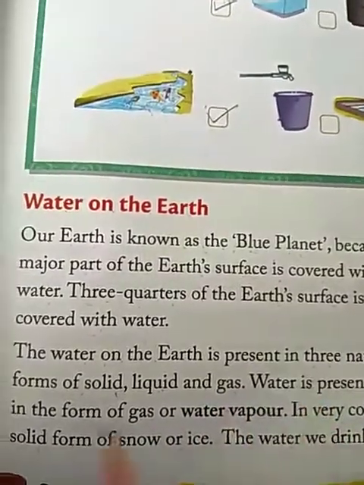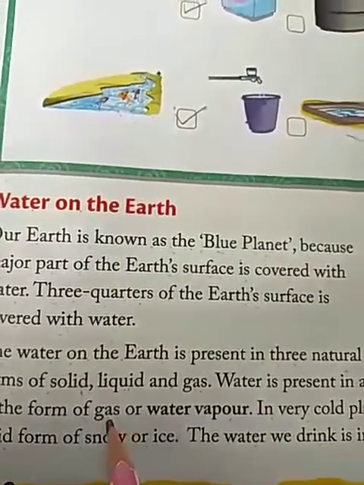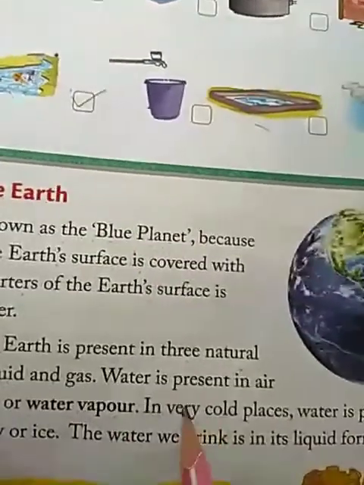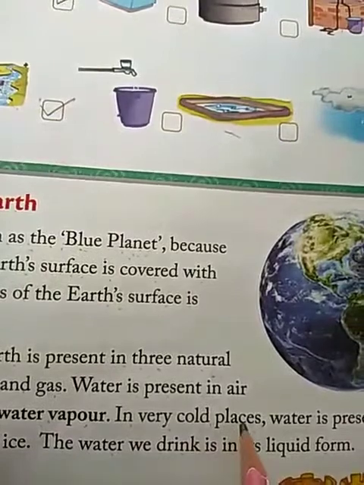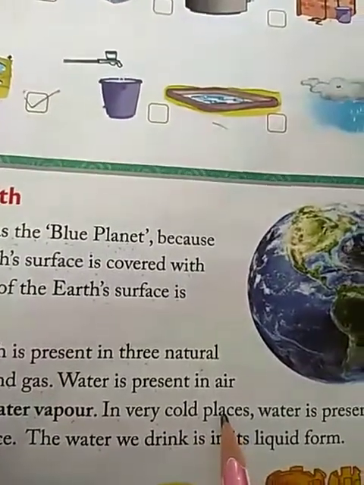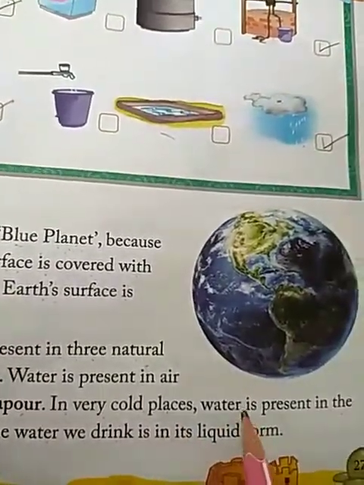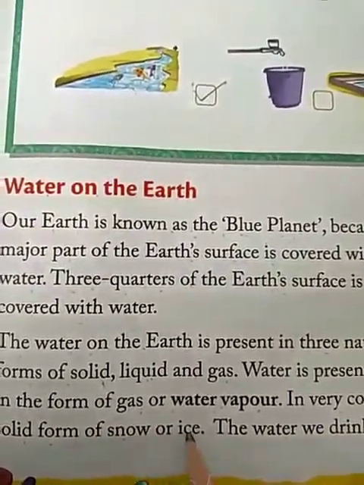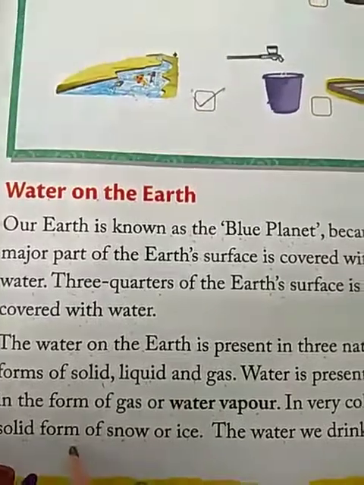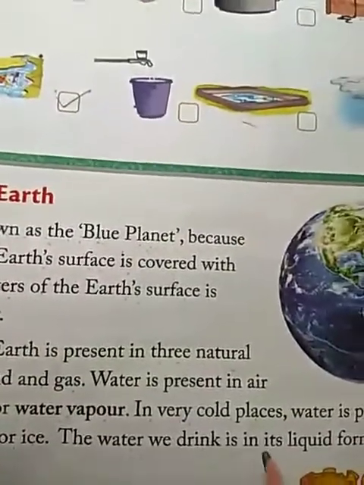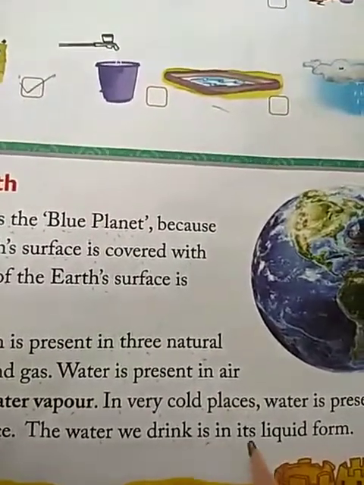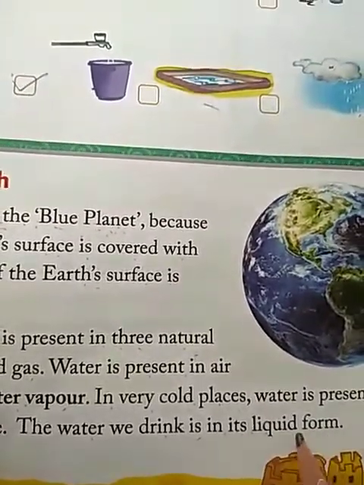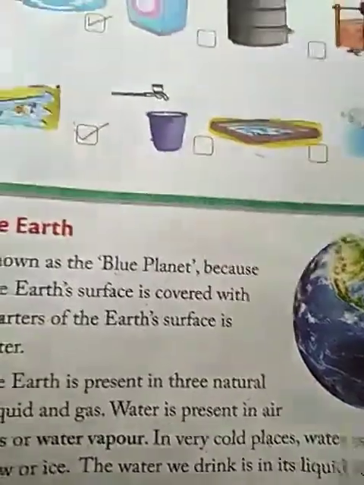The water present in gaseous form is known as water vapor. While in the places which are very cold in nature, the water present there is in the form of solid, meaning ice or snow. That form is called the solid form of water. Now the water that we use for drinking and for washing purposes is called the liquid form of water. That form is liquid form.